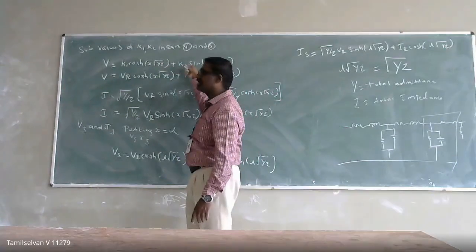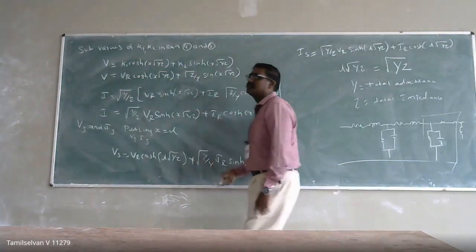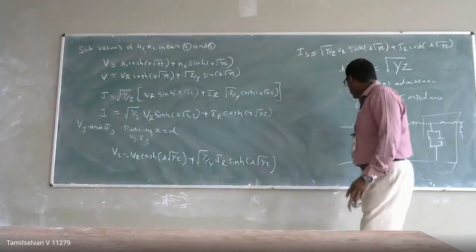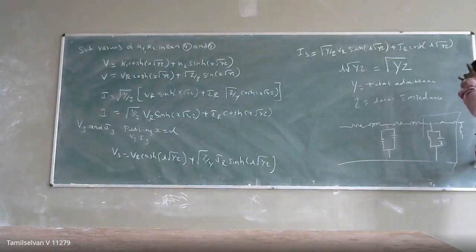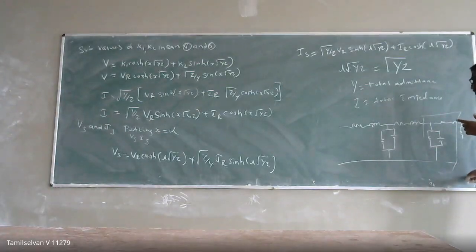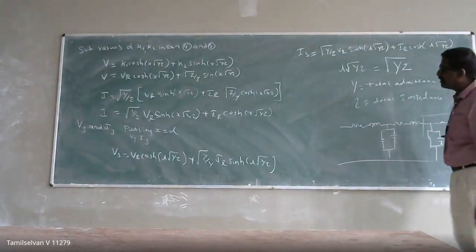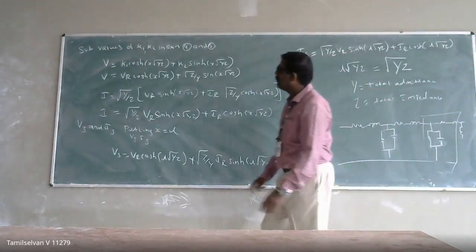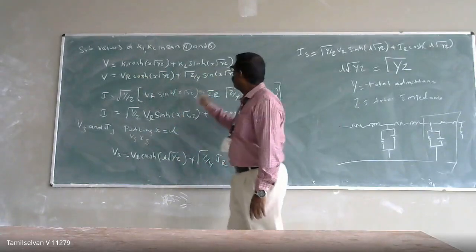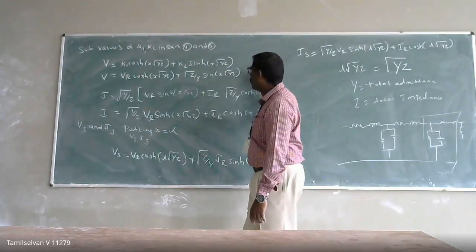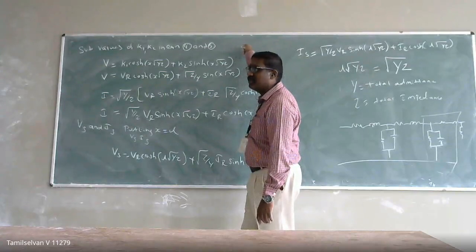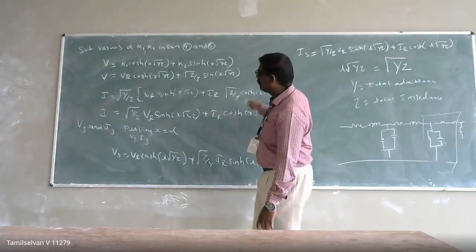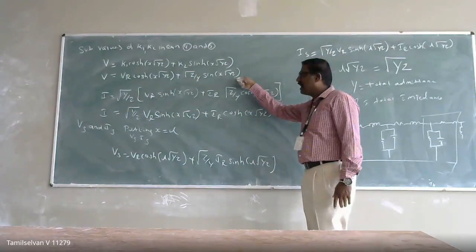To determine K1 and K2, I am substituting the end condition with respect to the receiving end point. When the distance x is equal to 0, the voltage V and current I become the receiving end voltage VR and IR. If I substitute that condition, I can calculate K1 and K2. Once I determine them, I can substitute them in my solution equation, and I will get the value of V and I.